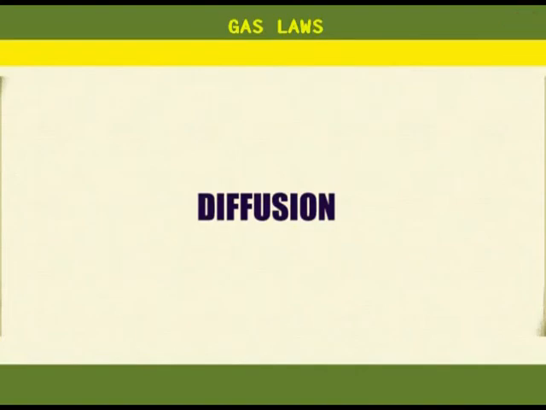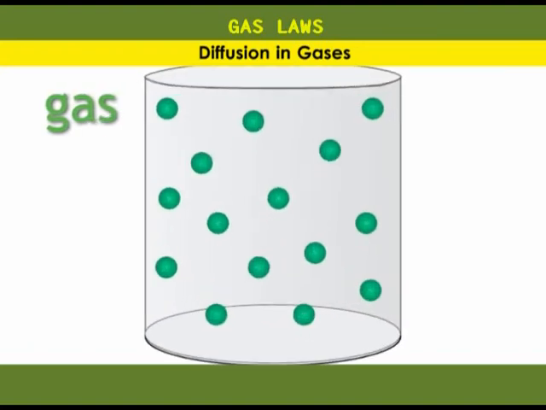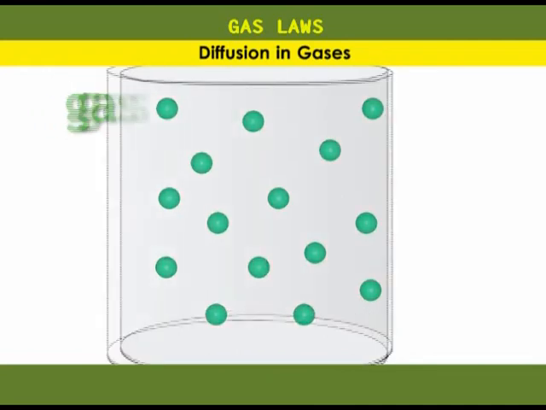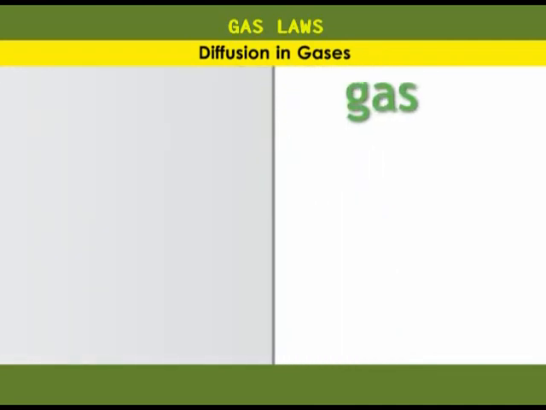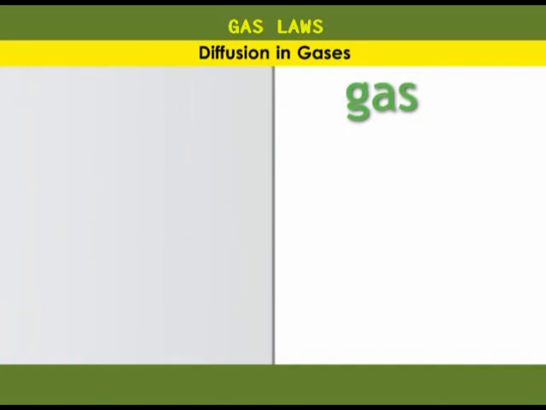Next, we look at diffusion. Now, we already know that gas particles are spread out and move randomly in all directions. And this explains why gases take the shape of the container in which they are put. It is because the gas particles will continue to travel in a straight line until they hit something, in this case, the walls of the container.